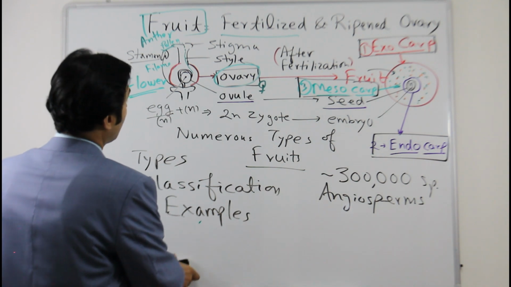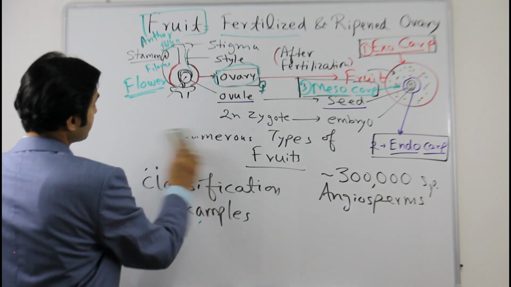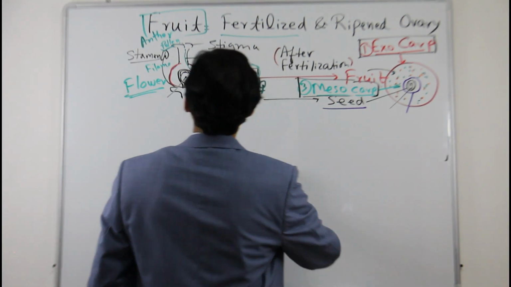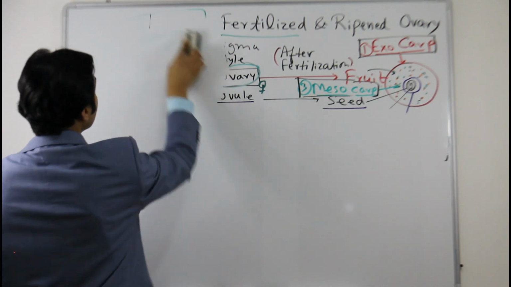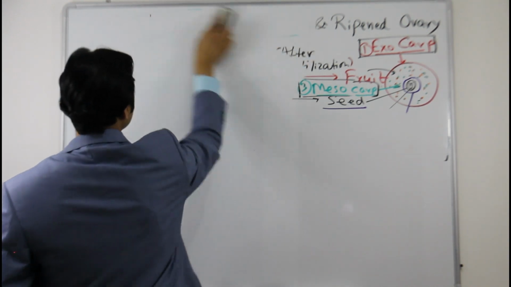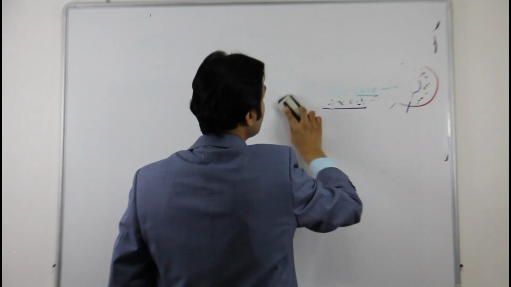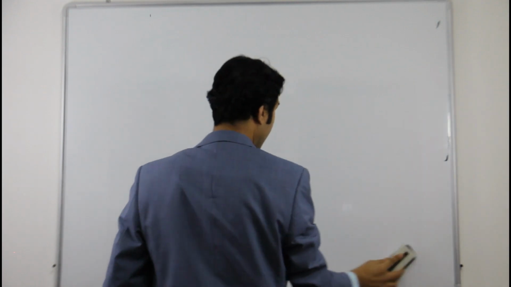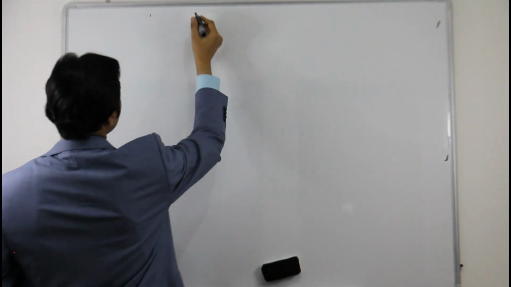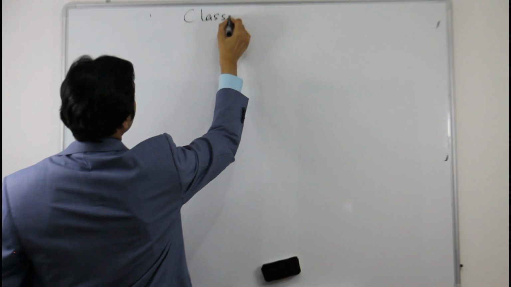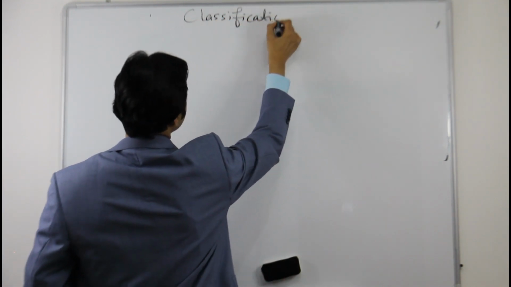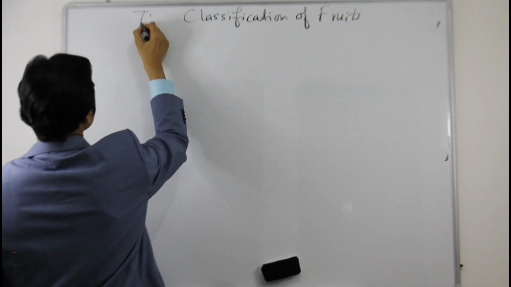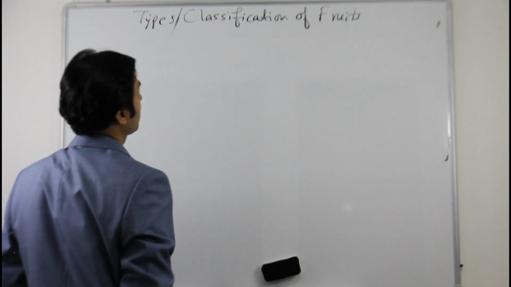So I will erase this now, and I will write about the classification of fruits, so that it will be easy for you to understand. Before we start the classification, this is the classification of fruits, or types of fruits. So you can say types or classification of fruits.